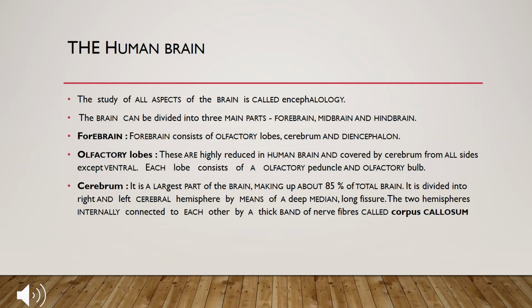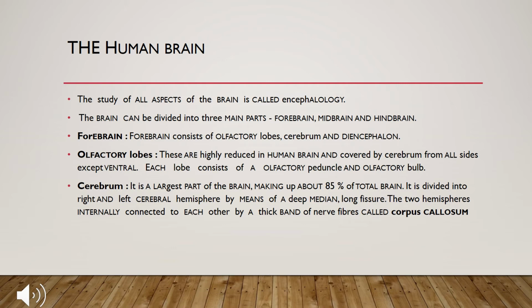Now the brain can be divided into three main parts. You have to pay attention to this part. The three parts are the forebrain, midbrain and hindbrain. Now we'll start with the forebrain. What are the parts of the forebrain? It consists of olfactory lobes, cerebrum and diencephalon.